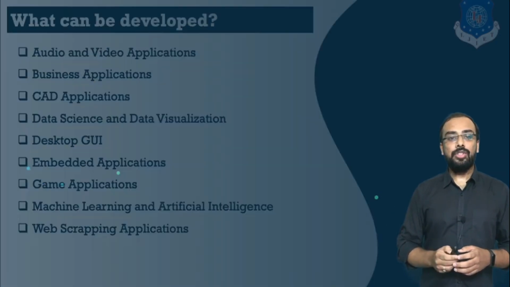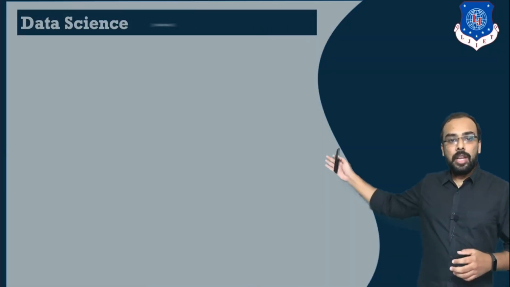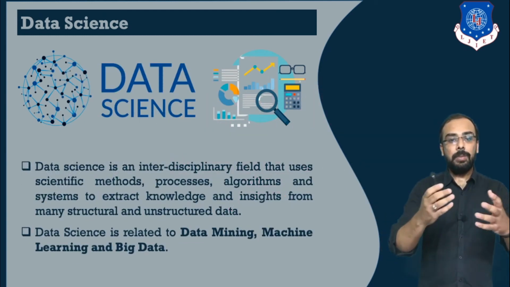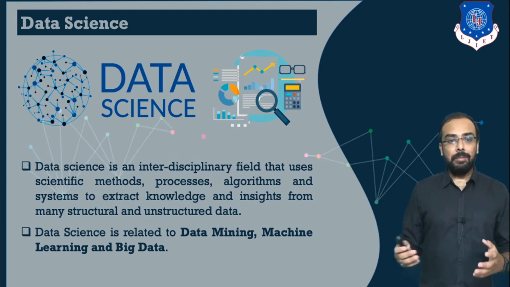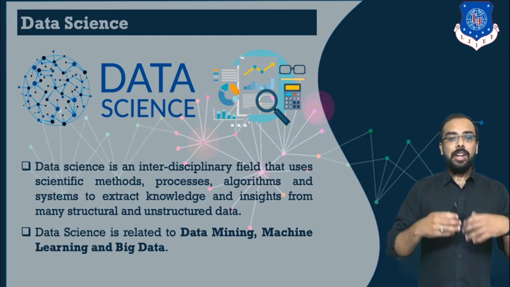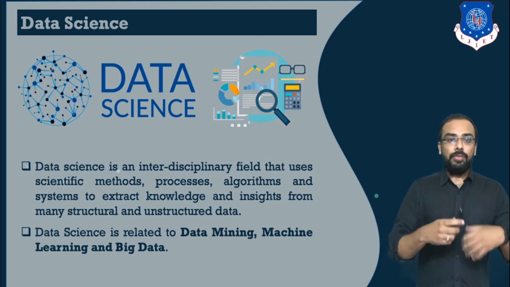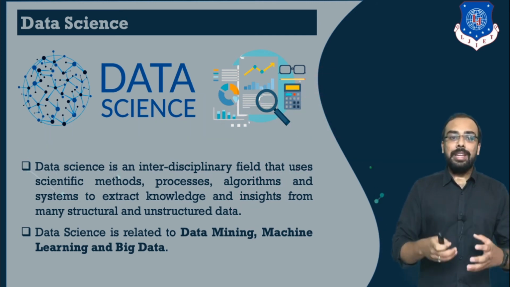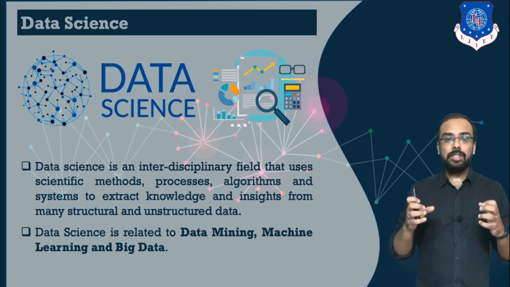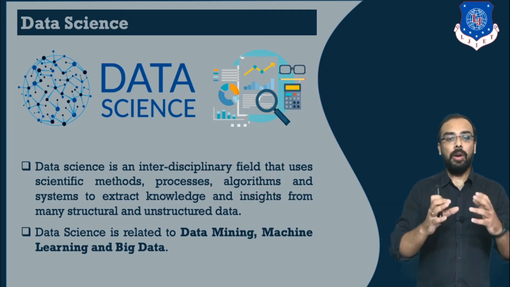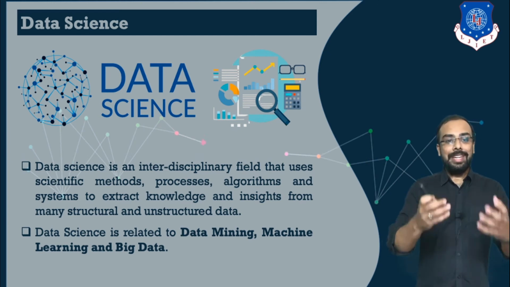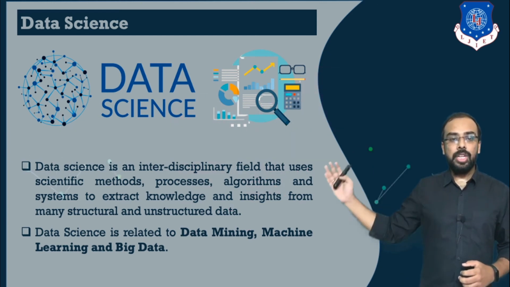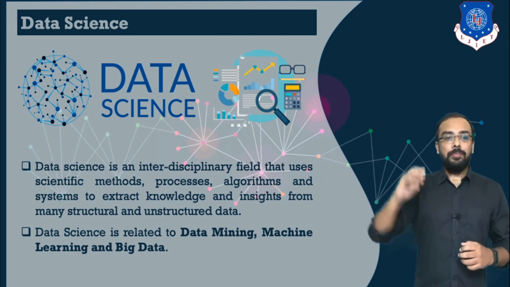Now let us jump towards data science. So what is data science? Data science is an interdisciplinary field that uses scientific methods, algorithms and different knowledge processing from which we can know the insight from the data. What do you mean by insight? That means we need to extract some meaningful information from our data. Data science is a combination of data mining, machine learning and big data.